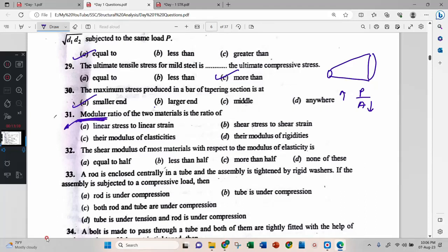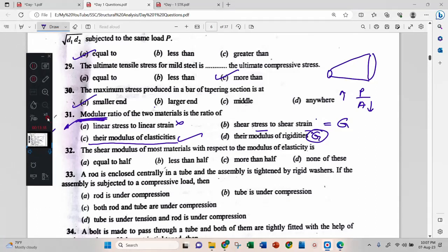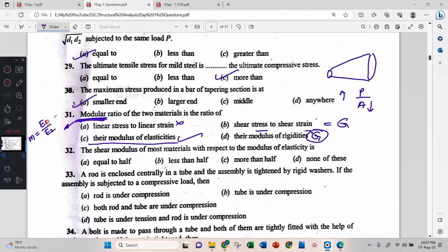Shear stress to shear strain is the shear modulus, they have not asked this. Modulus of rigidity is G, and this is wrong, this is correct. ಇಲ್ಲಿ ಬರ್ಕೊಂಬಿಡು. Modular ratio is nothing but M equal to E1 by E2. This is the equation for modular ratio.